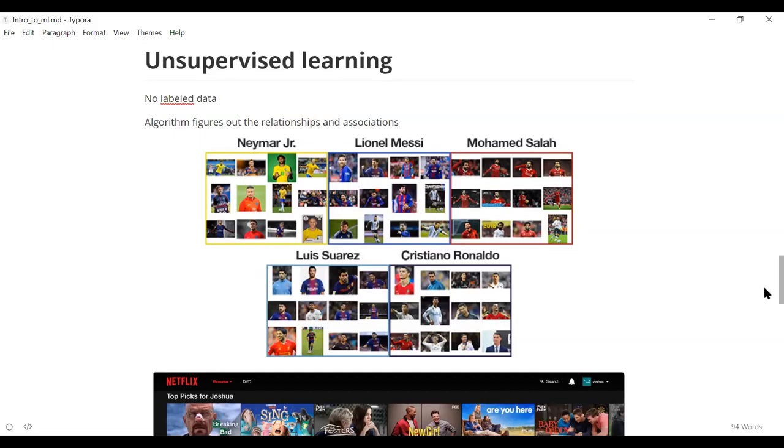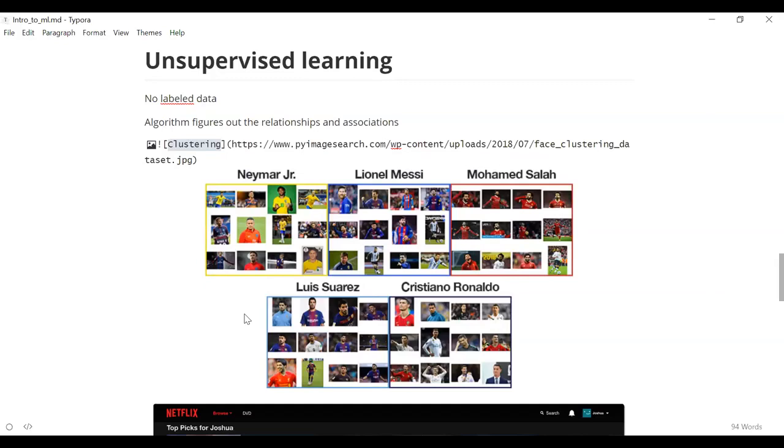So you're not exactly saying that okay, this is a cat and this is a dog. You are asking the algorithm to figure out the different things that are present. So again, it kind of looks like machine learning and not machine learning. But the main difference between supervised and unsupervised is that there are no labels. By label I mean the target variable. In supervised, you are saying that these are the labels that are present. So for the data set of cats and dogs, the labels are whether it's a cat or a dog. In the case of unsupervised, there is no label. You are just giving a data set and asking it to do grouping on top of that.